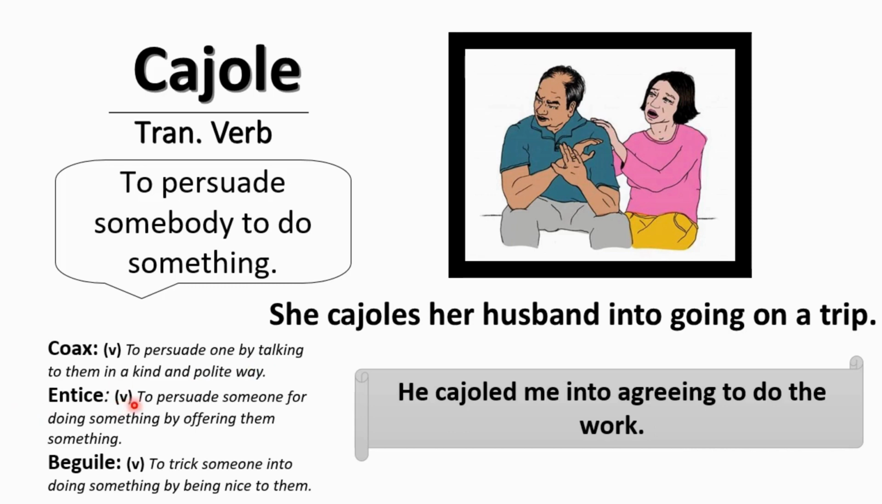Entice is also a verb and it means to persuade someone to do something by offering them something, as politicians do. A politician offers MNAs some money to come into their party or to come to their side. Beguile is a verb again and it means to trick someone into doing something by being nice to them. It means to fool someone into doing something.